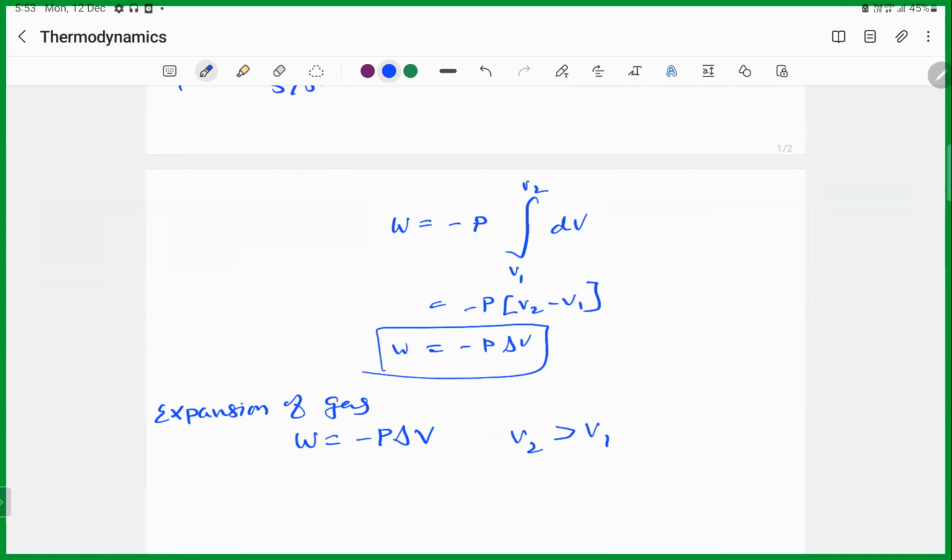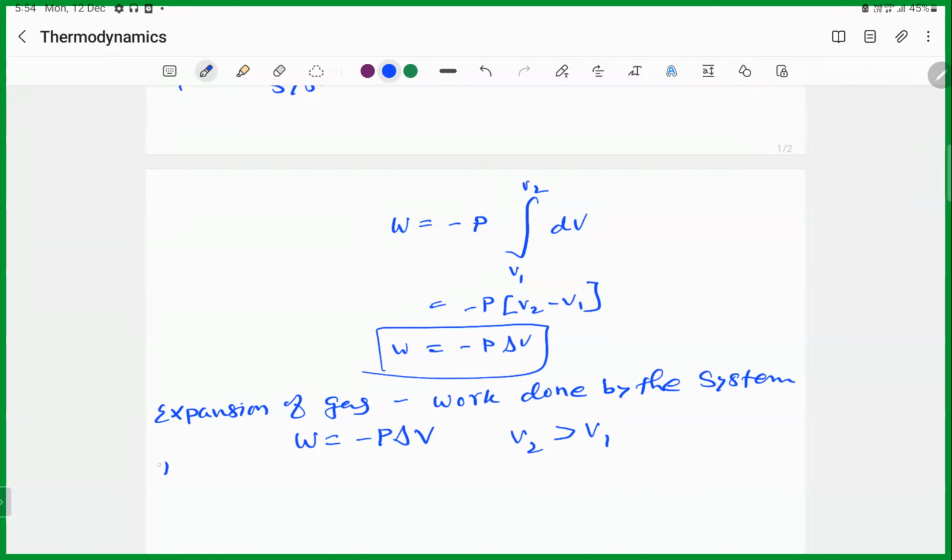Correct? Am I right or not? Yes, sir. So this will be the work done by the system. So when you are solving the problem and the W value you get is negative, you have to say whether work is done by the system or on the system. Okay, keep that in mind.